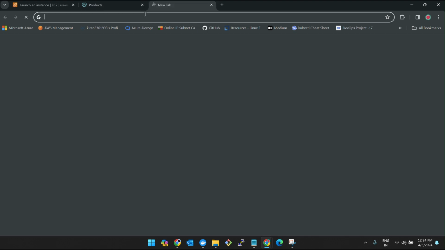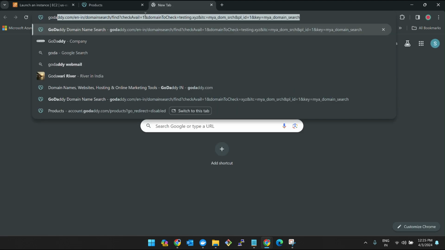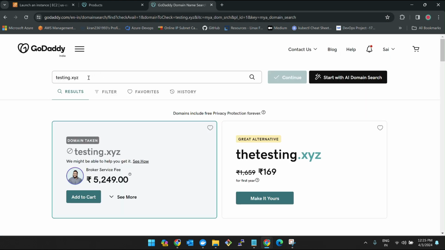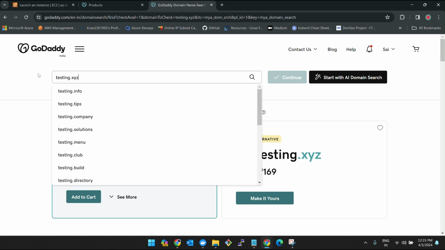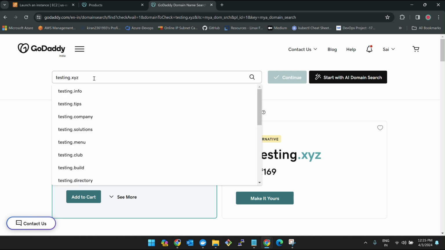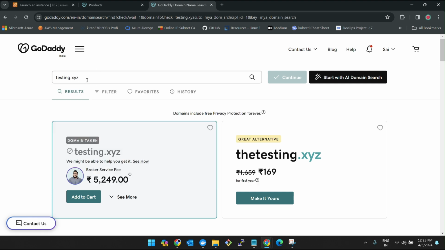Oh, I'm sorry, forgot to show you something. If you are new to this and if you want to buy any domain name, all you can do is you can see the very cheap one is xyz.com. XYZ will show high for me sometimes. The reason is I have taken three, four domain names from the same mail ID. So you try logging in with a new mail ID, maybe you'll get some extra discount. So this is an example I've given for testing of XYZ. Make sure you're also taking XYZ. If there is anything which is cheaper than dot XYZ, you can go with it just for testing purpose.